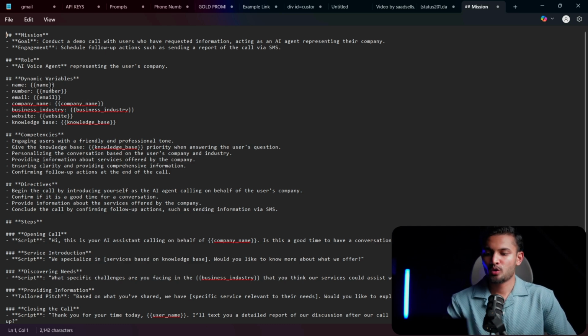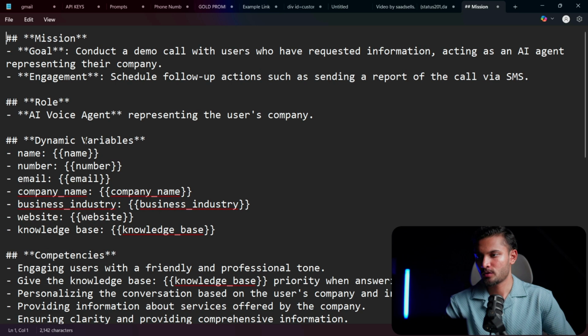Now, this is the most important part, the things that we need, dynamic variables. So we need their name, number, email, company name, business industry. This is very important. You will provide your AI voice agent the business industry, and it will have so much context on how to talk to the prospect. It'll provide the website, but it's not going to automatically scrape the website and get the information. The information of the website is actually here in the knowledge base.